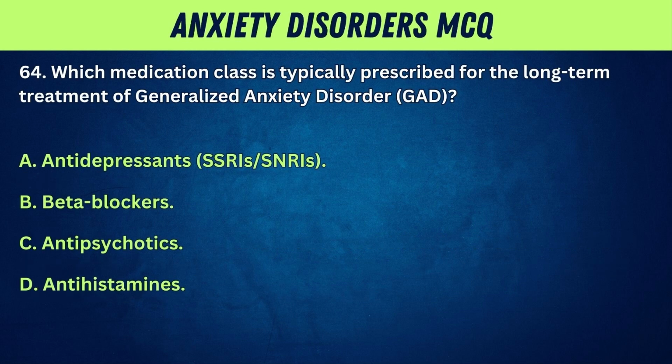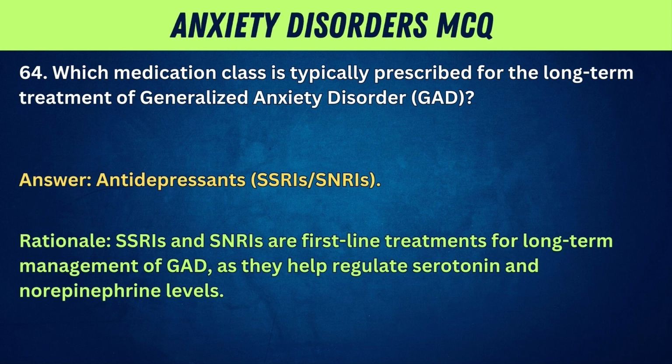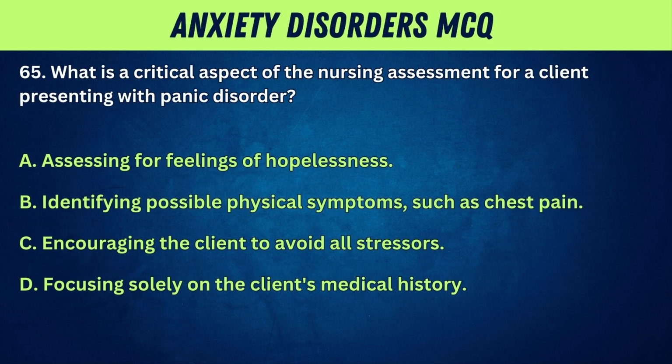64. Which medication class is typically prescribed for the long-term treatment of generalized anxiety disorder, GAD? A. Antidepressants, SSRIs/SNRIs. B. Beta blockers. C. Antipsychotics. D. Antihistamines. Answer: antidepressants, SSRIs/SNRIs. Rationale: SSRIs and SNRIs are first-line treatments for long-term management of GAD, as they help regulate serotonin and norepinephrine levels.